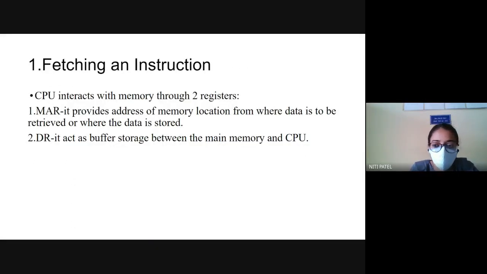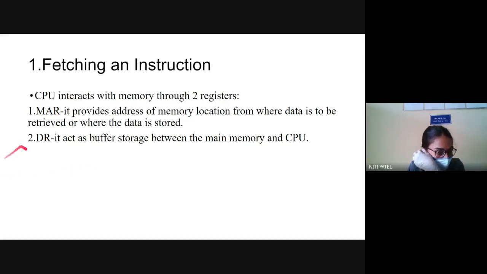So what we have done is load the program inside the main memory. We have seen how it is executed by considering the program counter, MAR, that is the address register, DR, that is the data register, and storing of the result, which is the accumulator. Next, we'll see how the instructions are fetched inside the program. The CPU interacts with two registers.